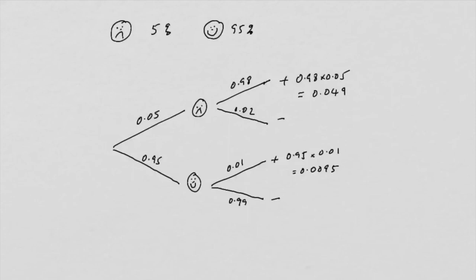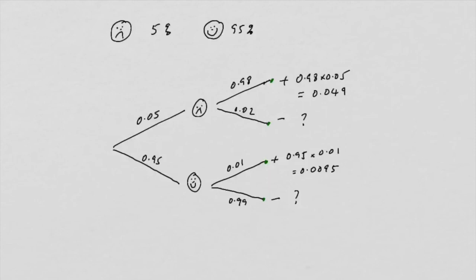Now we could work out these other two probabilities, these two here, but we don't care about them for the question we're asking. What we do know is if we did work out those question marks and then added up the four probabilities, they'd all add up to 1. And that would be the sample space for finding out correct positives, which is the first branch, this one here, incorrect negatives, incorrect positives, and correct negatives.